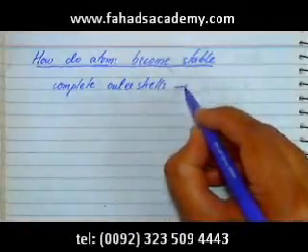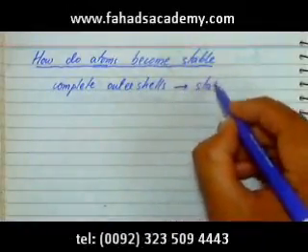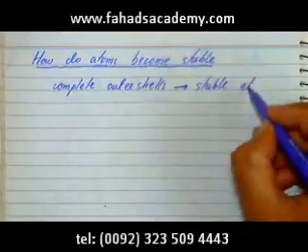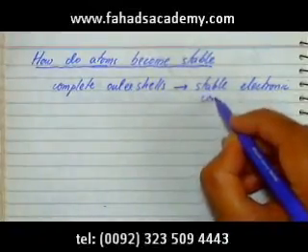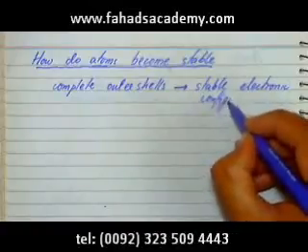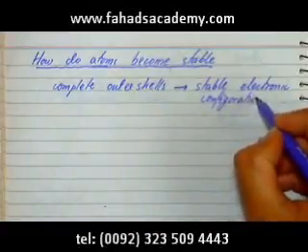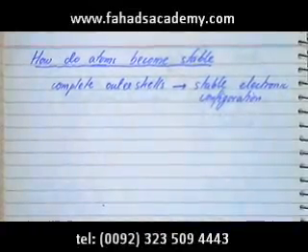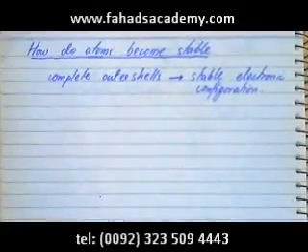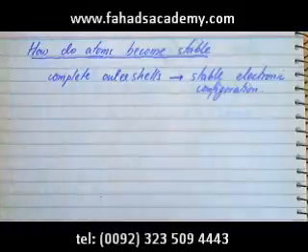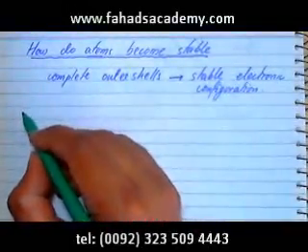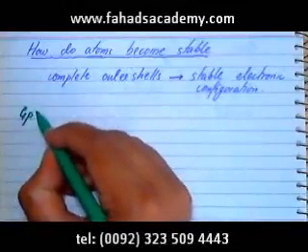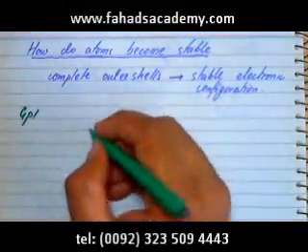So a stable electronic configuration would have a complete outer shell. And we'll go through the periodic table first. Let's say the periodic table, if you have a periodic table, the columns are called groups.